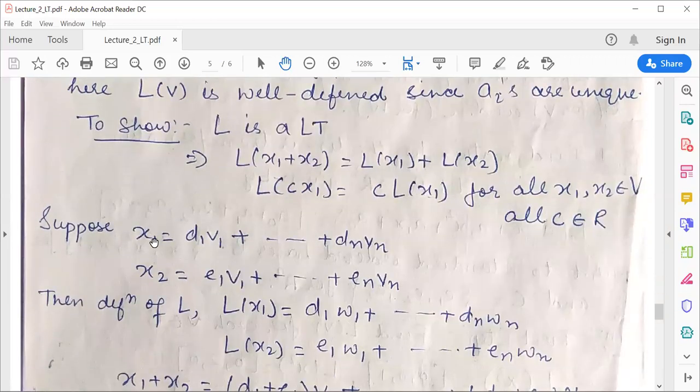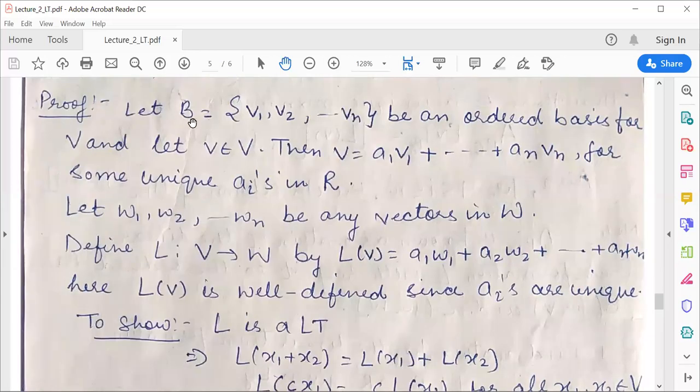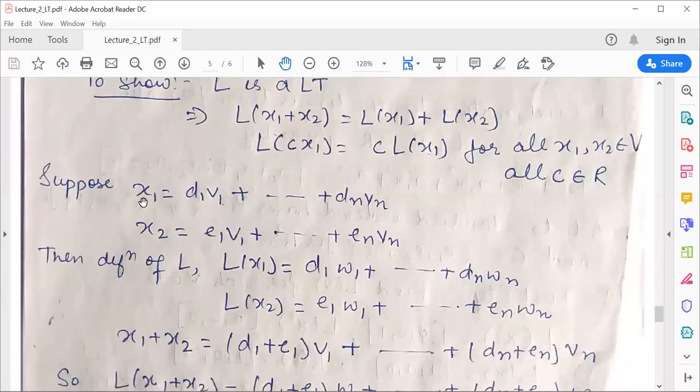Now since x1 and x2 are two elements of my vector space V, and the basis of my vector space V is given by the set B having elements V1, V2, ..., Vn, that means I can write x1 as a linear combination of my basis elements. Similarly, x2 can be written as a linear combination of elements of the basis.